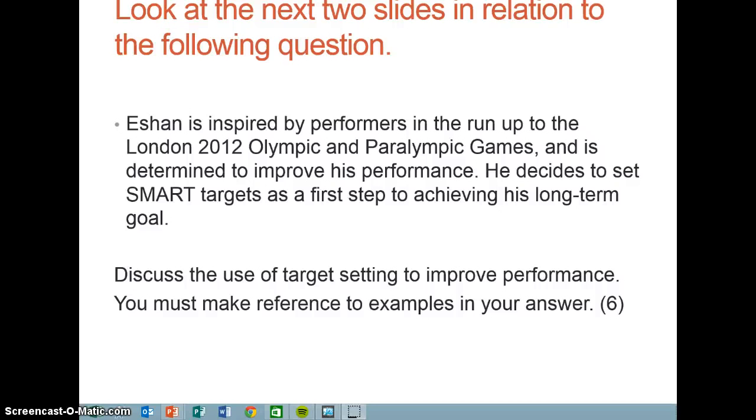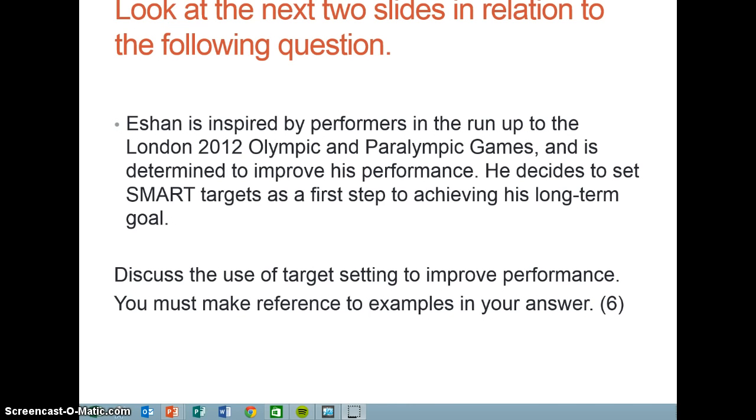Just want to look at the extended question, which is the final question in the GCSE PE exam. They're marked out of 6, and typically they're the difference between our students doing well or it might affect their grade towards the end. So if you have a look at these next 2 slides in relation to the following question. So this was one from a few years ago.